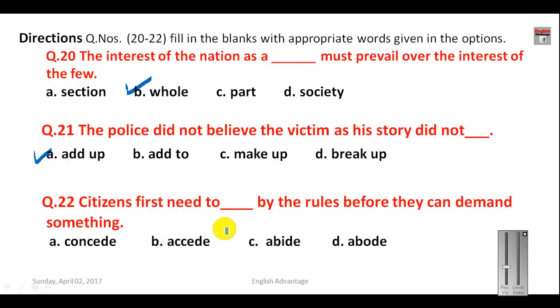Now let us see the next question. Citizens first need to abide by the rules before they can demand something. Now here we are talking about obeying the rules. So abide is the word that is followed by "by". Okay, so abide will be your correct answer here. Concede means to accept, accede means to agree, abode means house or residence. So here your answer will be C.